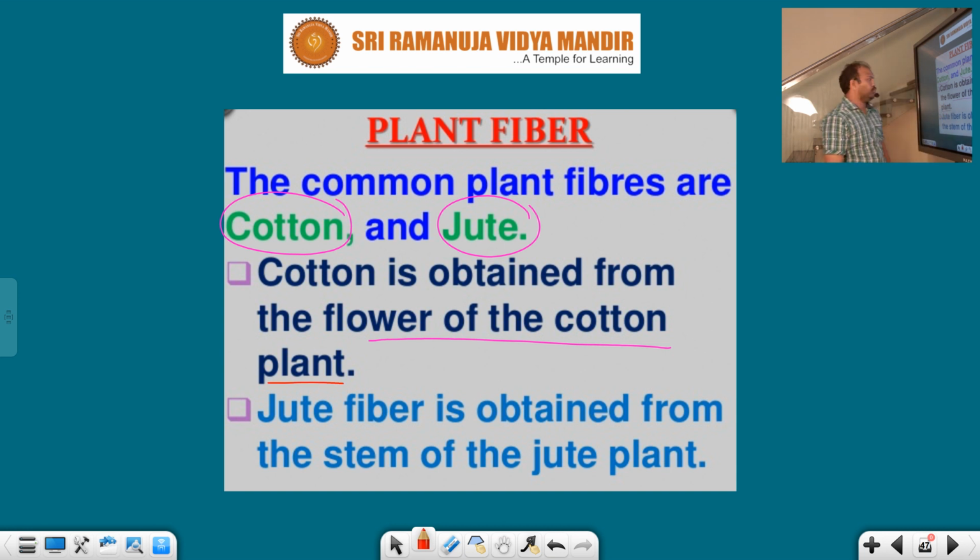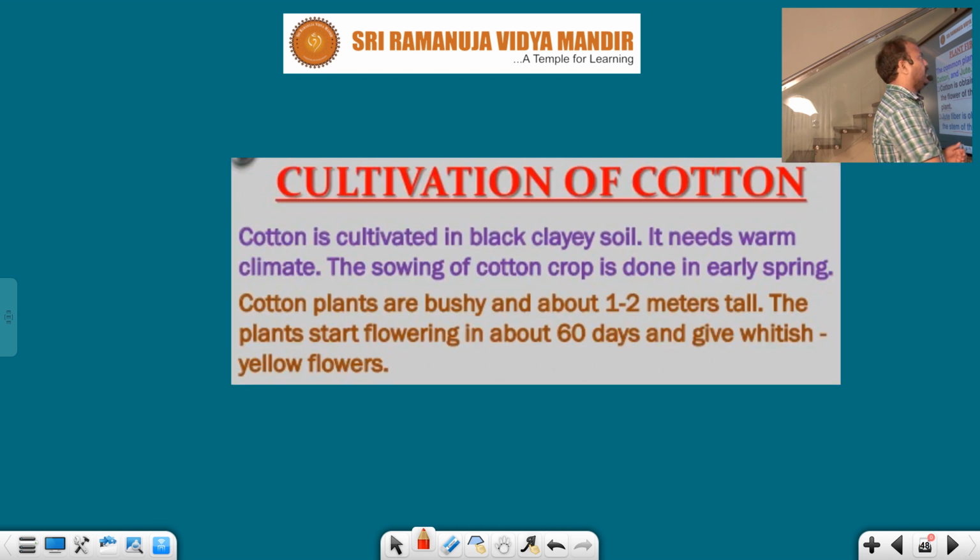I made a mistake, please allow me to correct it. Cotton is the fabric which is obtained from the flower of the cotton plant. If you take jute, this fiber is obtained from the stem of the jute plant. Two important points: cotton is derived from the flower of the cotton plant; jute is derived from the stem of the jute plant.